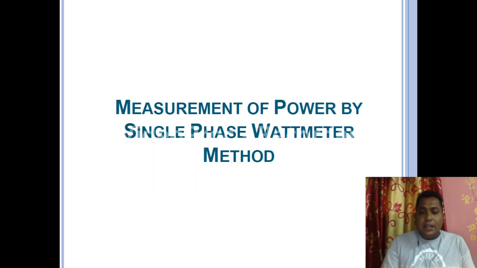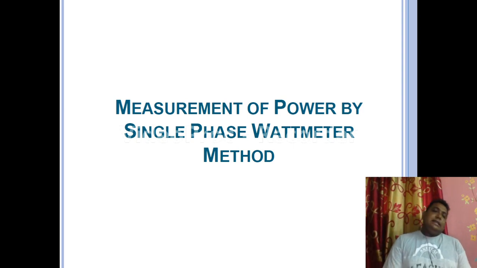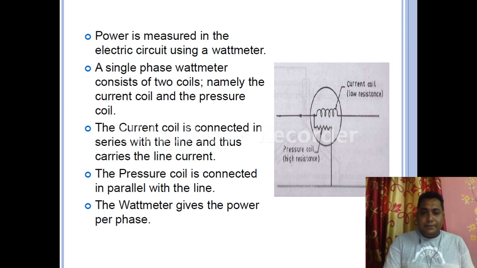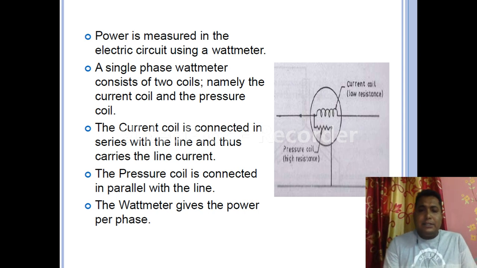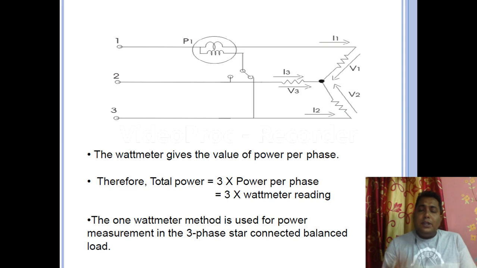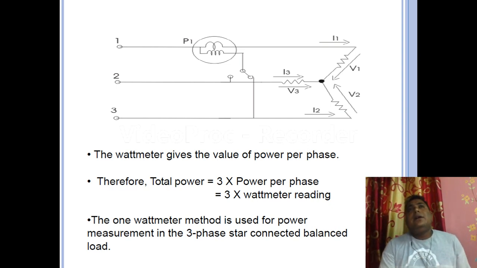Yes, it is correct. Now we are going to see the last thing, that is the single phase wattmeter method. In a wattmeter there is a current coil and a pressure coil, which I have discussed repeatedly in this presentation. In any one phase we connect a wattmeter and it will measure the power, and we are considering a three phase balanced load.